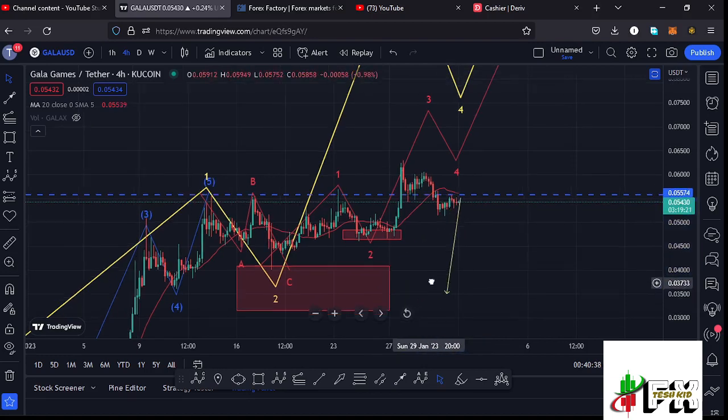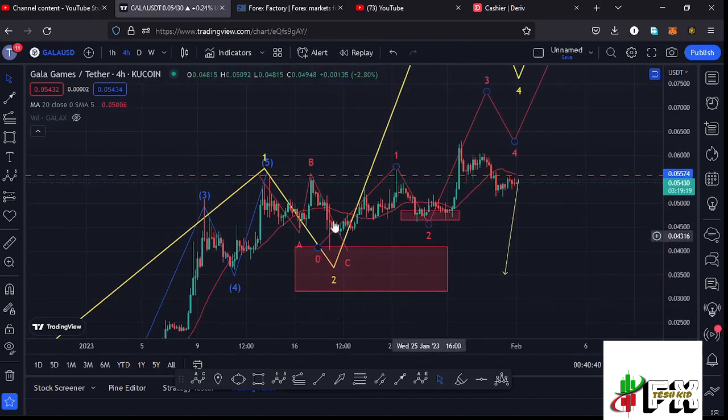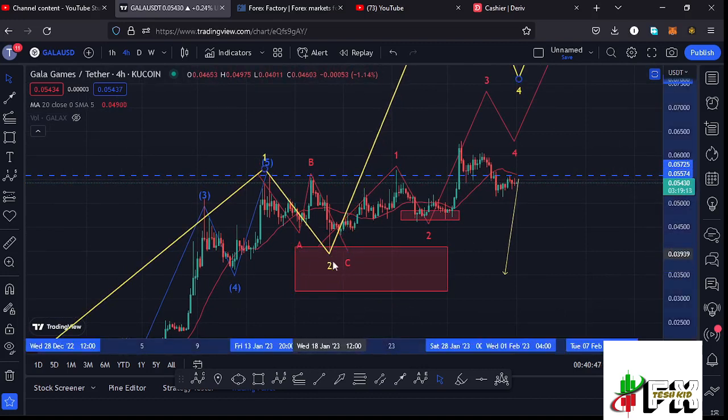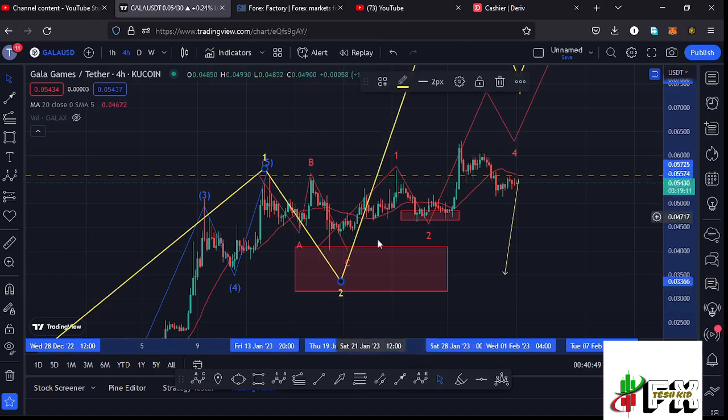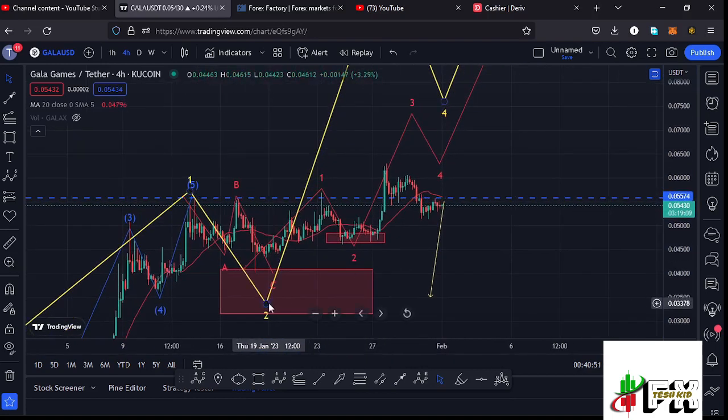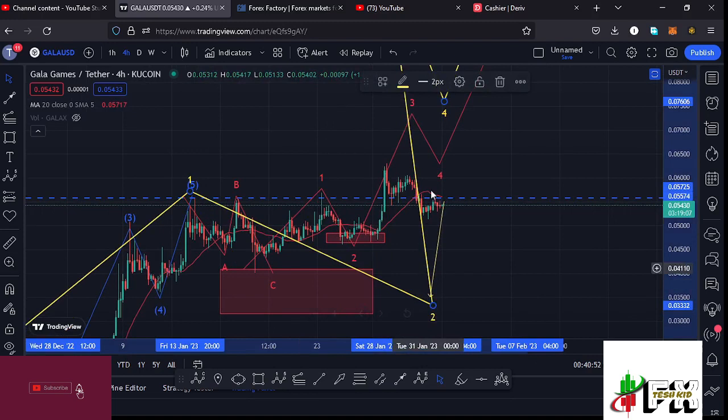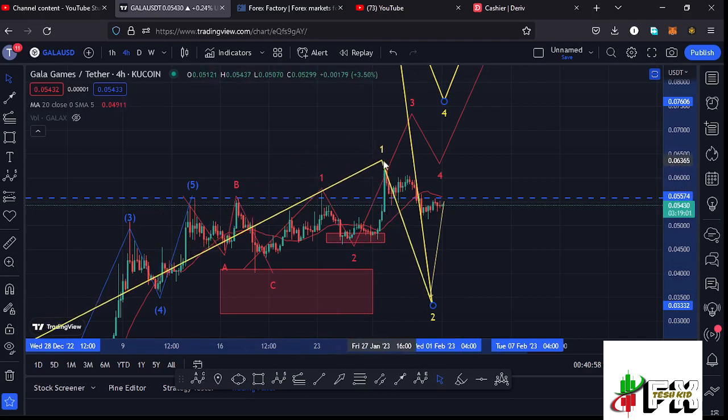And the reason as to why I'm saying that is because you can see that we did not fully maximize our target area right here in the formation of this wave 2, and there are chances that whatever we are seeing over here could be the high for this first wave to the upside. So there are chances, in case we continue pushing lower in a much of a corrective structure, we could term the high that we made at around the $0.0635 mark as the high for that first wave to the upside.